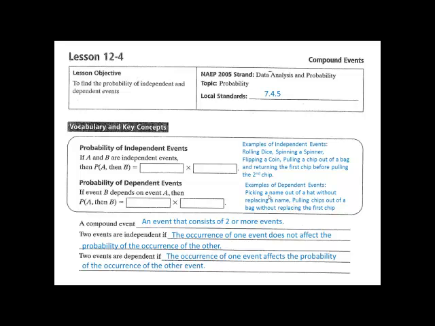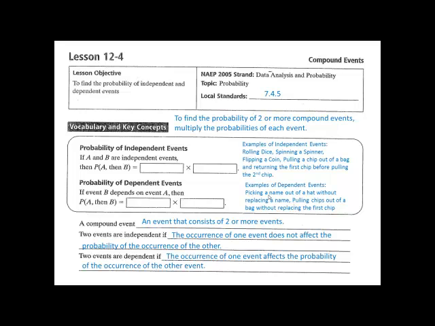We saw that when we talked about the probability of Katniss winning the Hunger Games. When we found the probability when everyone was in the game, it was much different than the probability at the end of the game when there were only 3 people left in the game. Pulling chips out of a bag without replacing the first is another good example of dependent events.